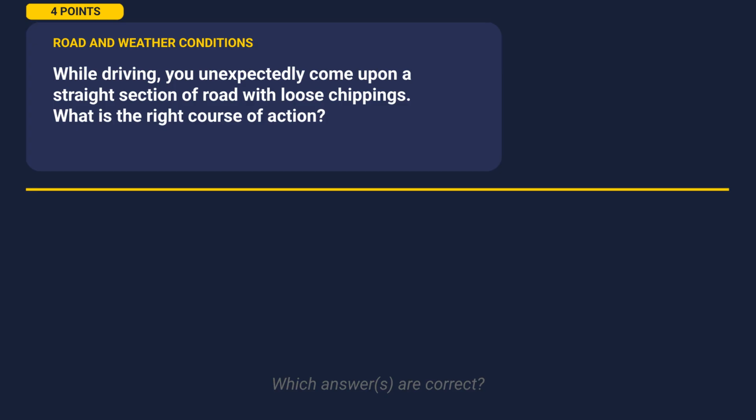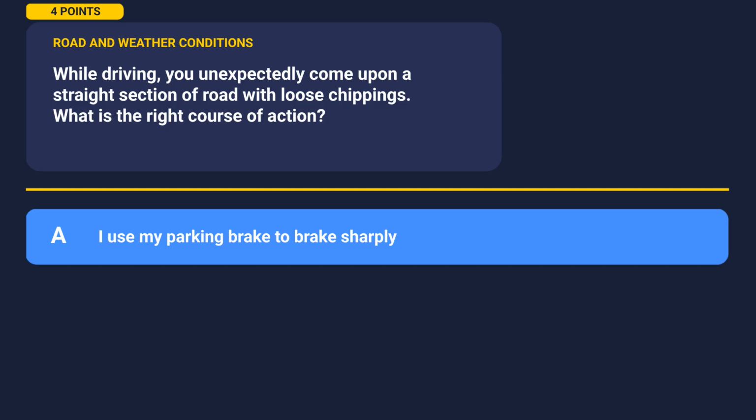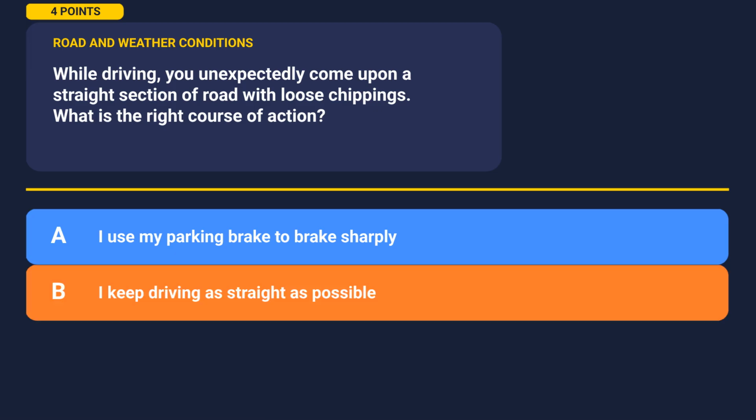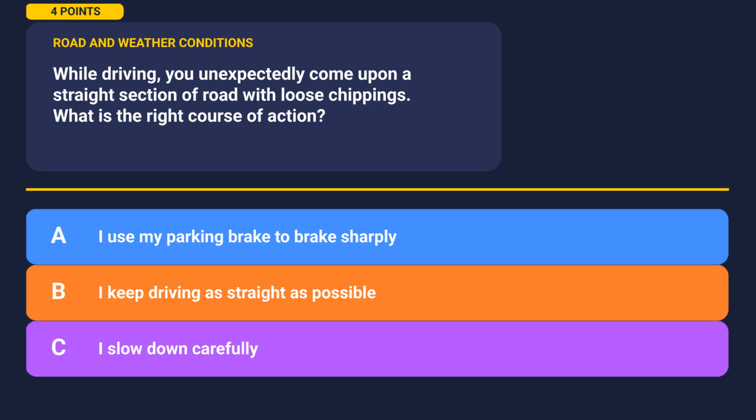All right, question coming up. While driving, you unexpectedly come upon a straight section of road with loose chippings. What is the right course of action? Take a moment to look at the options. Option A, I use my parking brake to brake sharply. Option B, I keep driving as straight as possible. Option C, I slow down carefully. Pause and think about which answers are correct. Hit play when you're ready.